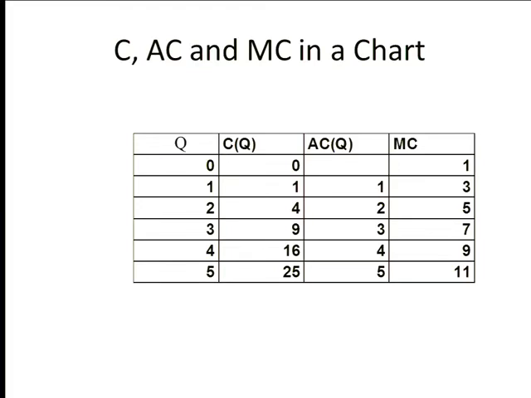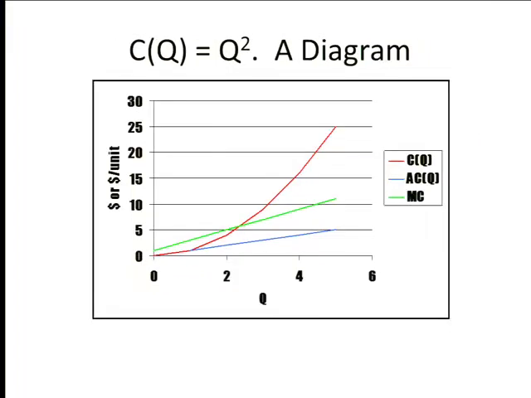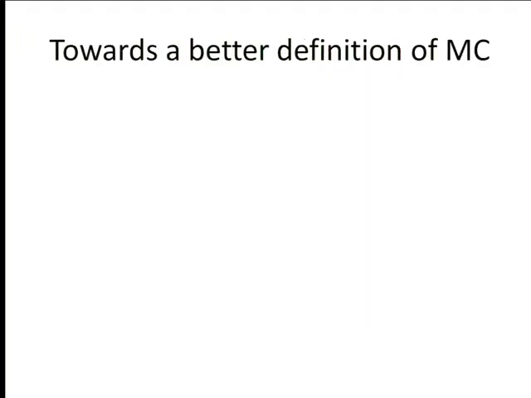If I asked you to do this and I gave you some fixed costs and I asked you to take them out, you would quickly enough create for me average fixed cost, average variable cost, and all the rest. And I believe that's one of your homework exercises. Here I have it in a diagram. You will never see a diagram like this again. And the reason why is the things that we concentrate on are this one and this one. We'll never again graph this one. So everything we need to know to get the supply curve is in curves like this. But there they all are on one diagram.